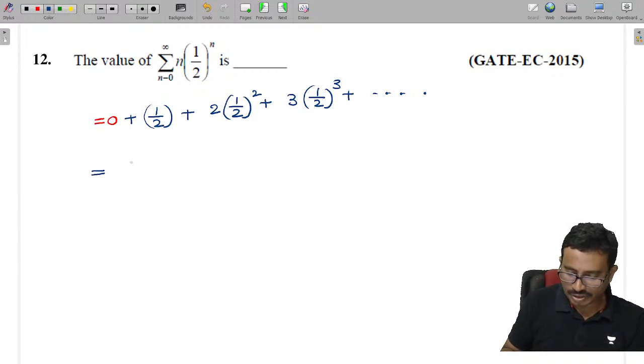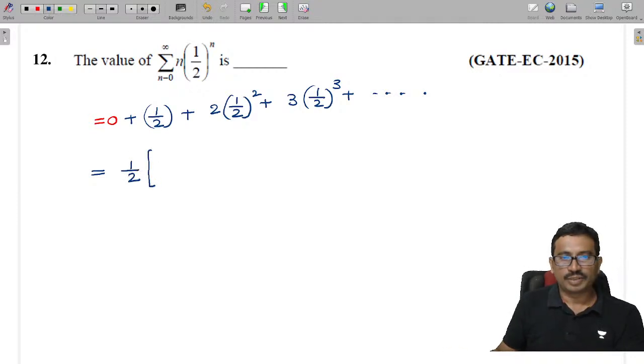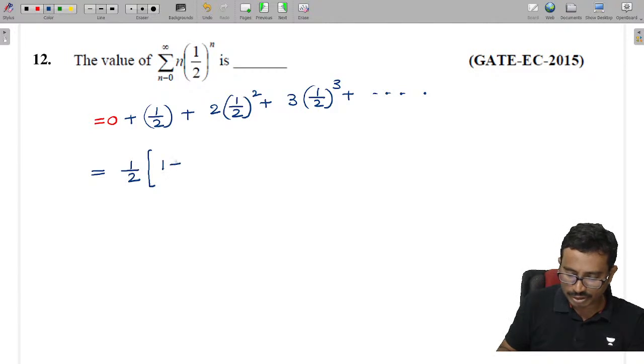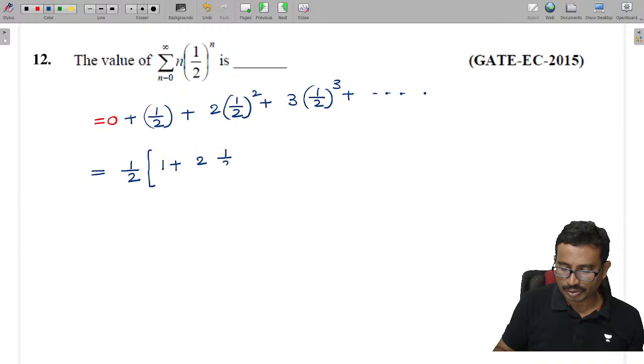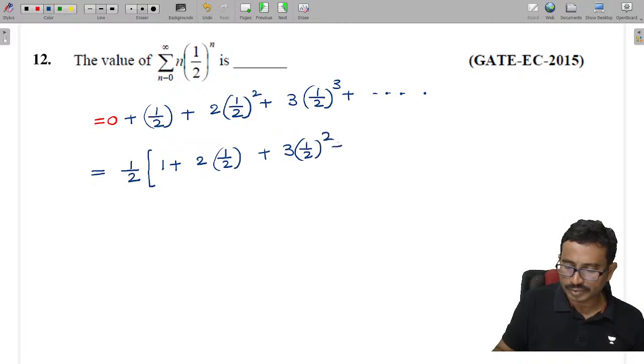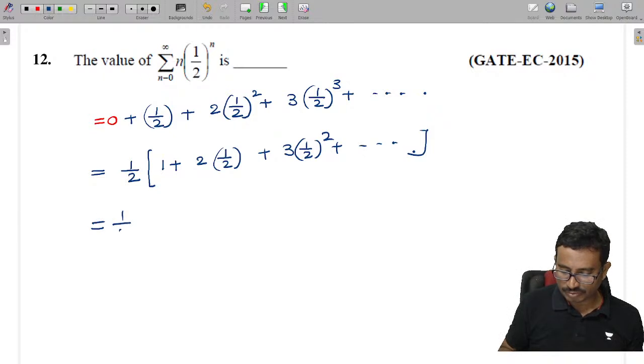So that's why this is 1 by 2 into, tell me now here, if I take 1 by 2 common, then it is 1 plus, that is 2 into 1 by 2 plus 3 into (1 by 2) whole square, like this. Now we have 1 by 2 into, and this formula is given as (1 minus x) whole power minus 2, where x is equal to 1 by 2.